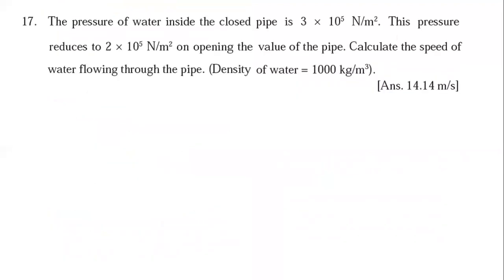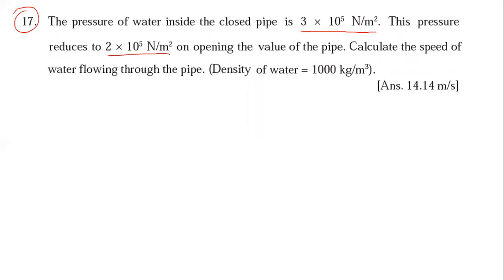Now let me solve one problem. It's problem number 17 from the exercise. The pressure of water inside the closed pipe is 3 into 10 raised to 5 Newton per meter square. This pressure reduces to 2 into 10 raised to 5 Newton per meter square on opening the valve of the pipe. Calculate the speed of water flowing through the pipe.